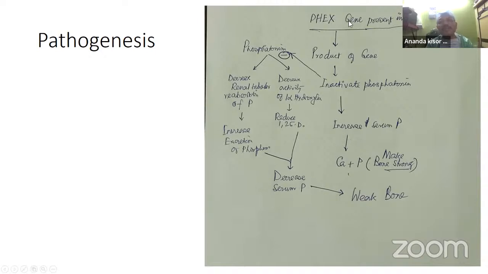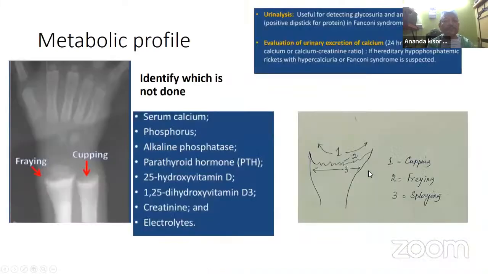The PHEX gene inactivates phosphatonin, so that it maintains the phosphorus level. But if the PHEX gene is defective, phosphatonin is very active, and the phosphate level falls. As the calcium phosphate level is most important for the bone, decreased phosphate causes weakening of the bone. So the metabolic profile is basically this is rickets.